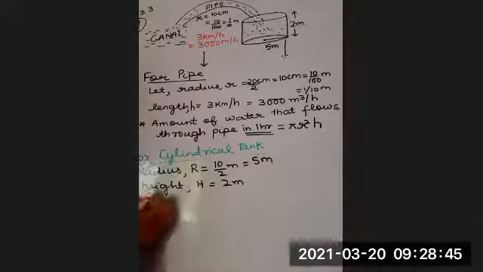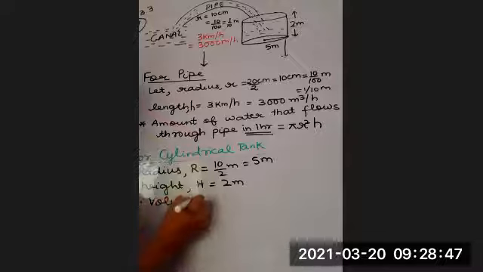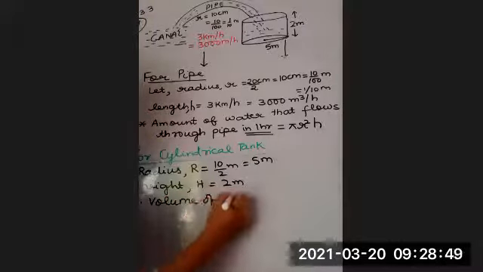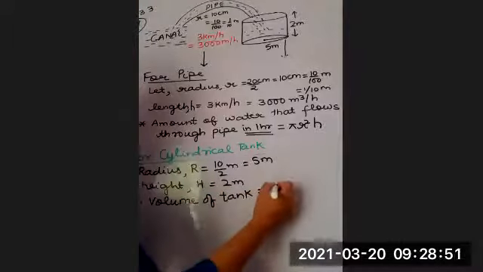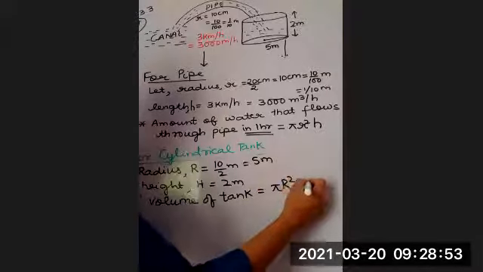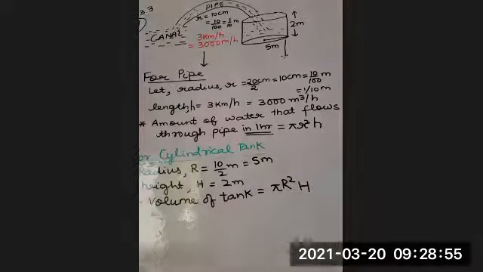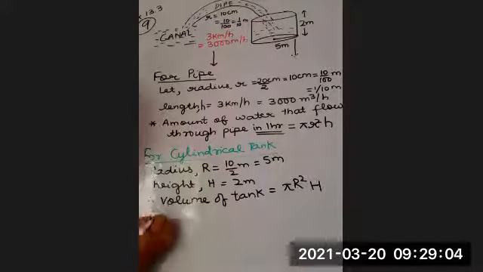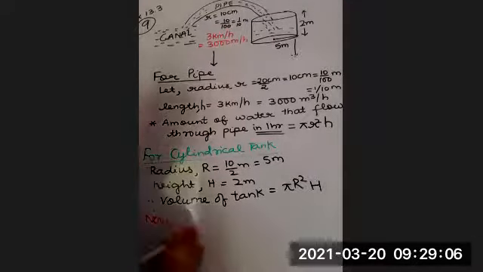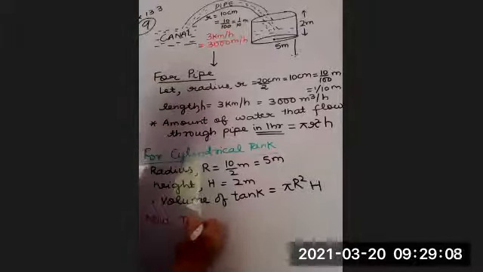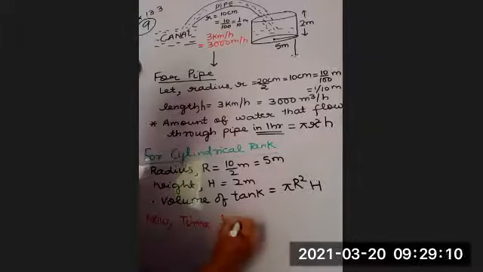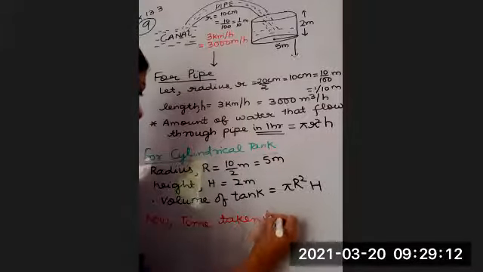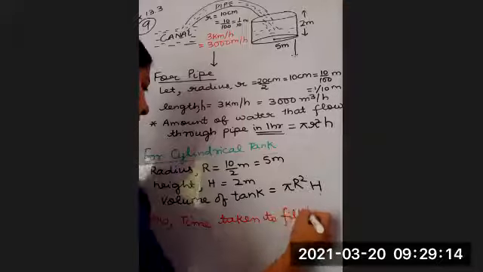So therefore volume of tank is equal to pi capital R square H. Now, time taken to fill the tank is equal to